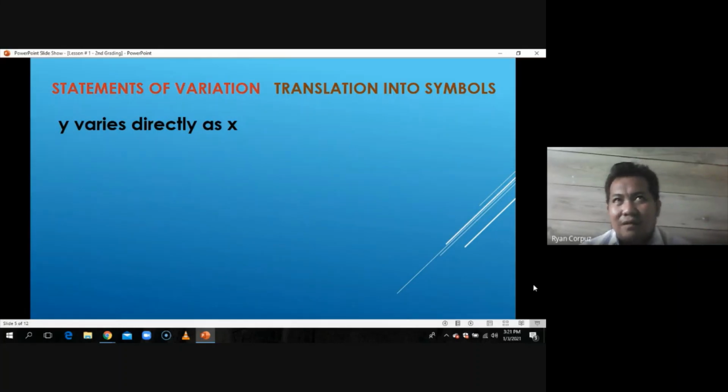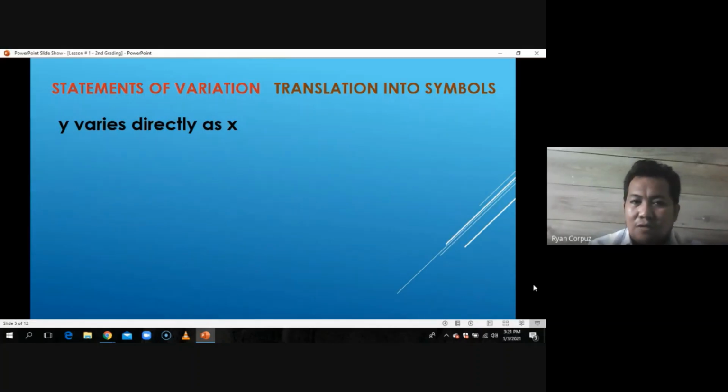Then the other one is to translate it in terms of constant of variation, or in terms of k. So if you translate it directly as the way we read it, sabi doon, y varies directly as x. Of course, the first variable being mentioned, ayun yung nasa left side of the equation. Then the second variable, ayun yung nasa right side of the equation.